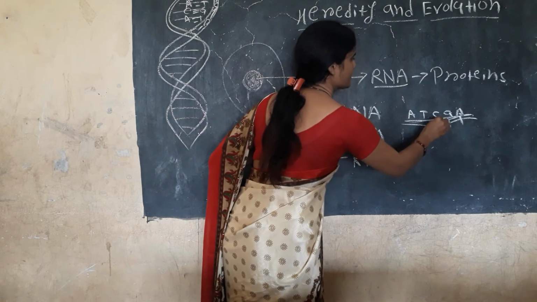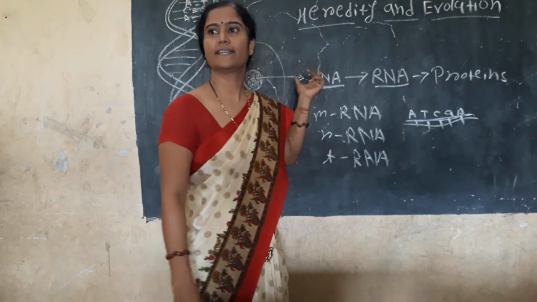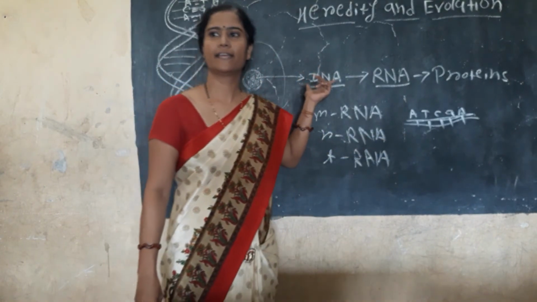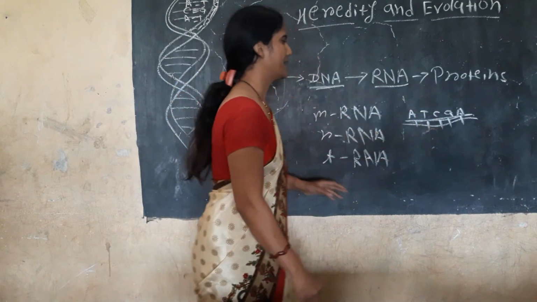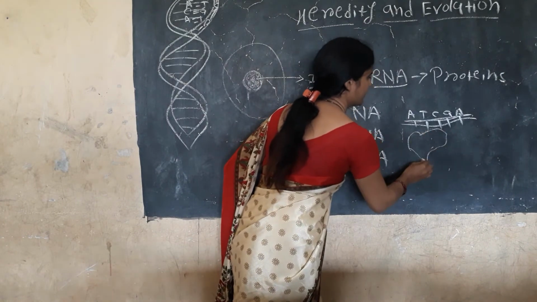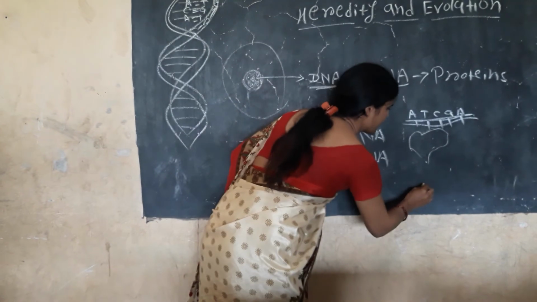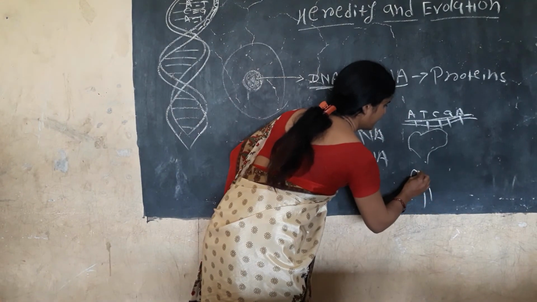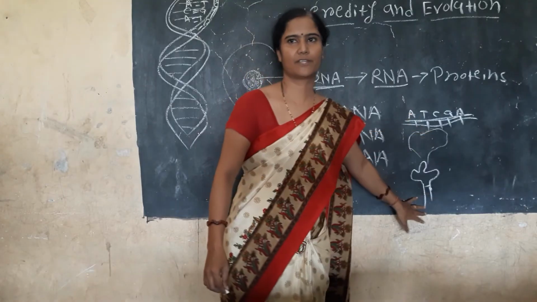And the sequence that is present in DNA is present on mRNA, transferred to RNA. With the help of mRNA, then rRNA is the ribosomal RNA that takes the message from RNA, and tRNA is the transfer RNA. Just like that is the shape of tRNA.